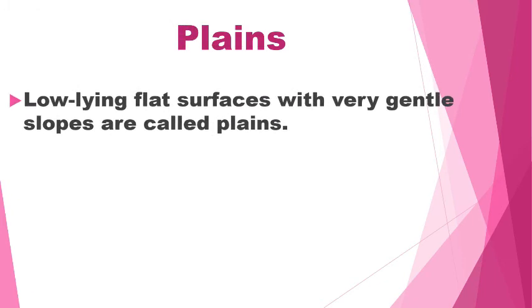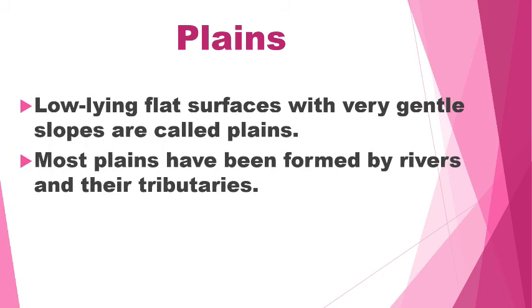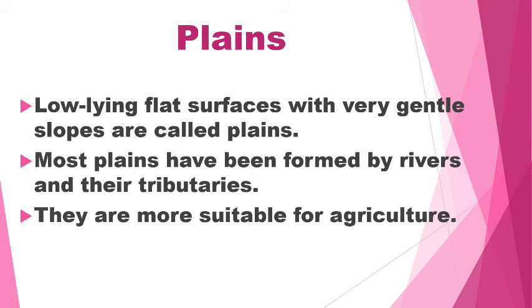Plains. The low-lying flat surfaces with very gentle slopes are called plains. Most plains have been formed by rivers and their tributaries. They are more suitable for agriculture.